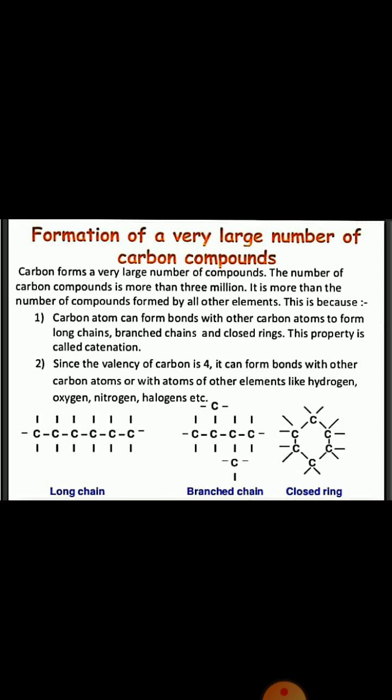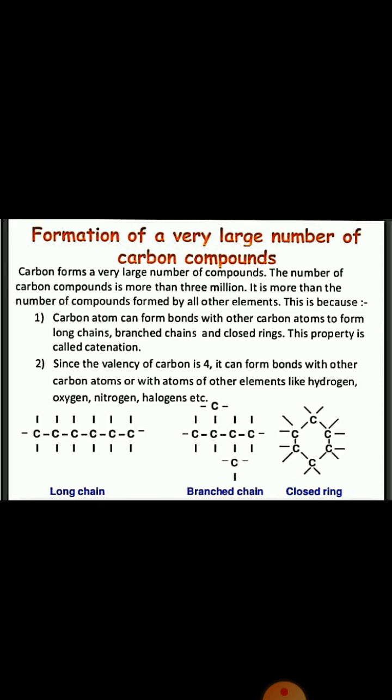Why does it show versatility? The question is why it shows versatility and why other elements do not. It is because, first of all, the carbon atom has tetravalency, which means carbon has valency 4, so it can easily bond with 4 electrons with the other.